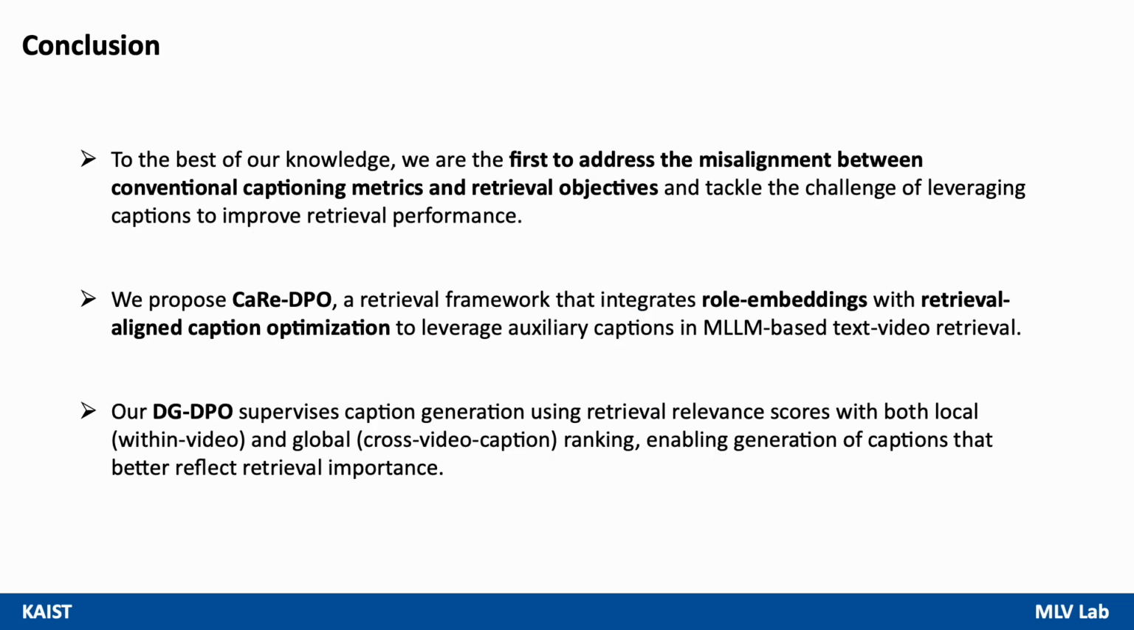To the best of our knowledge, we are the first to address the gap between conventional captioning metrics and the retrieval objectives. Hence, we propose a retrieval framework that integrates role embeddings with retrieval-aligned caption optimization to leverage auxiliary captions in MLLM-based text-video retrieval. Especially, DGDPO compares across distinct video-caption pairs, which enables generation of captions that better reflect retrieval importance.